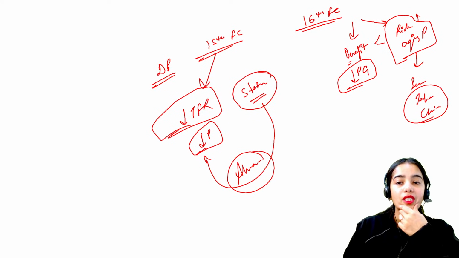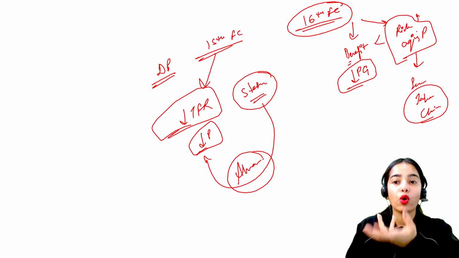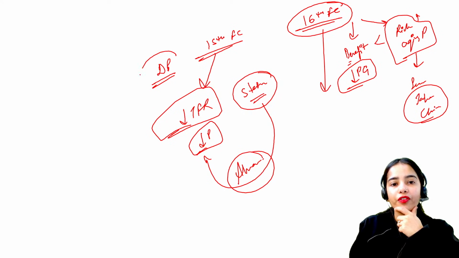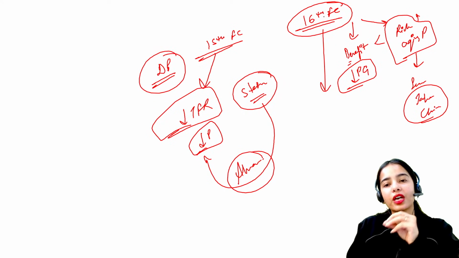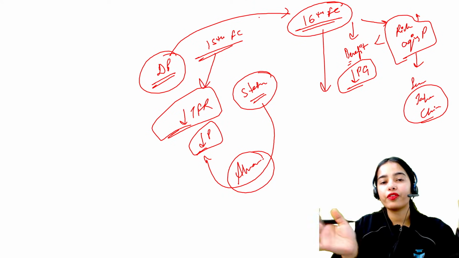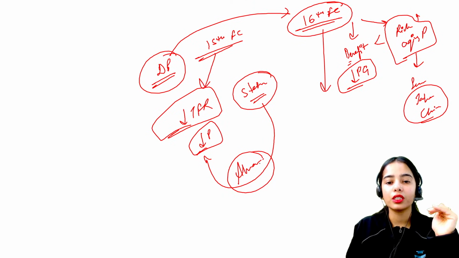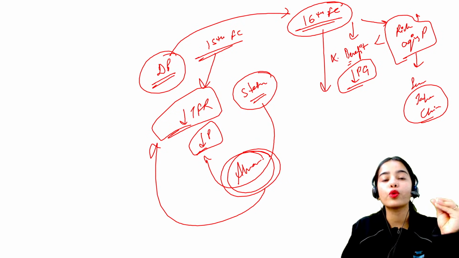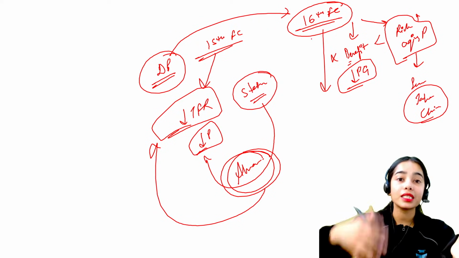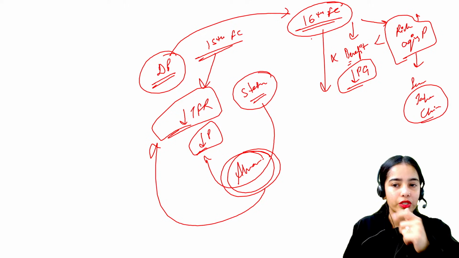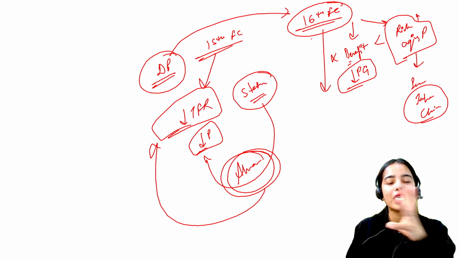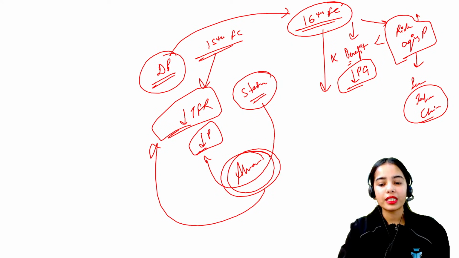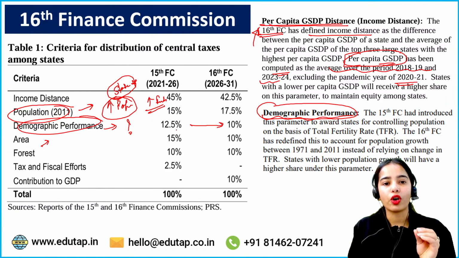Okay, so now the 16th Finance Commission is saying that we cannot take the risk of an aging population, so we should shift away from this demographic performance. But then the 16th Finance Commission thought that if we suddenly shift away from this criteria, where states are awarded on the basis of the steps they have taken to reduce the population, that is a problem, because we do not want to focus on reducing the population as much now, given the risk of an aging population in front of us. So the 16th Finance Commission said that we cannot take any decision haphazardly and in a very rapid manner. So it has decreased the percentage of the demographic performance.